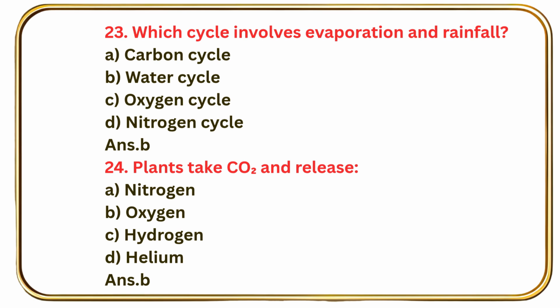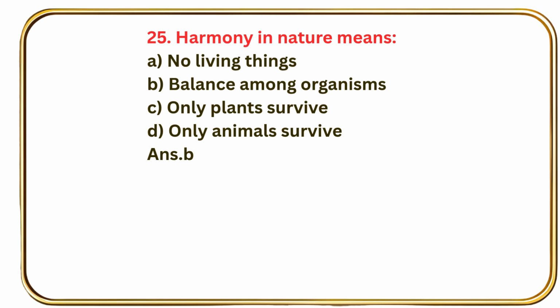Question number 24. Plants take carbon dioxide and release nitrogen, oxygen, hydrogen, helium. Answer B, oxygen. Question number 25. Harmony in nature means no living things, balance among organisms, only plants survive, only animals survive. Answer B, balance among organisms.